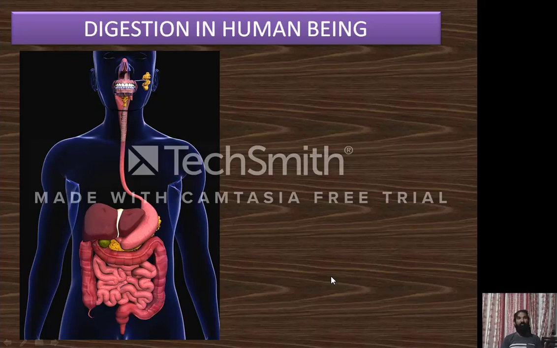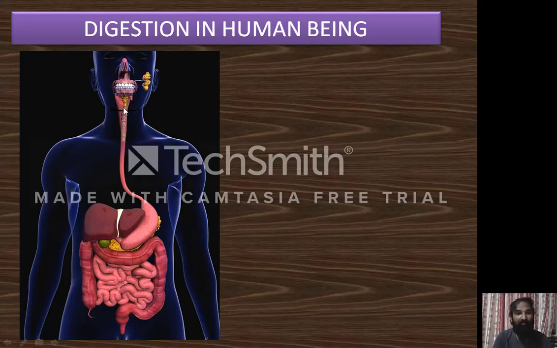Before going to digestion in human beings, first look at the pig. The pig has different parts. Here you can see the teeth, mouth, nose. The pipe-like structure is called the esophagus, and then the stomach, liver, pancreas, gallbladder, small intestine, large intestine, rectum, and anus. These are the various parts mainly used in digestion in human beings.